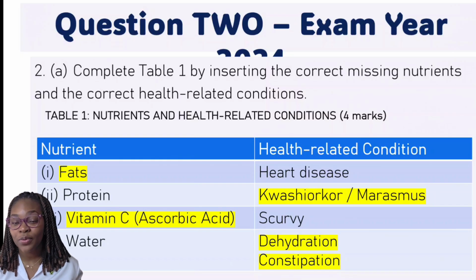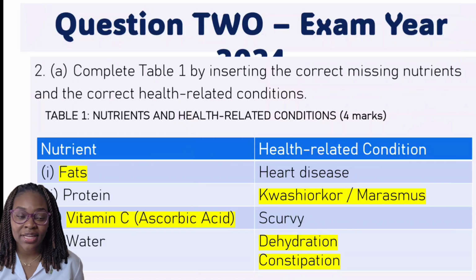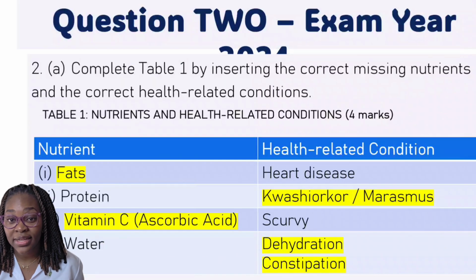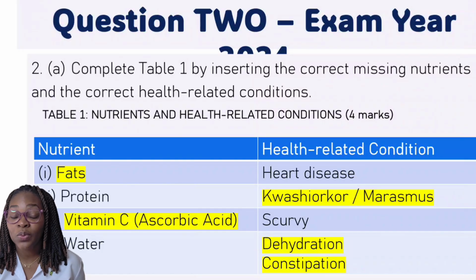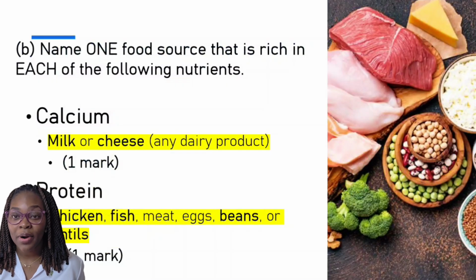You may not get a question structured this way, but you may just get a simple question such as what are 2 deficiency diseases as it relates to a lack of protein in the diet or so forth, right? So it is important for you to know the content so that you can apply yourself with whatever question you may get. All right, now let us look at part B.